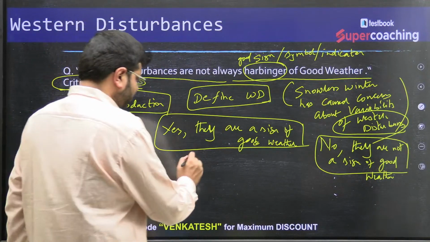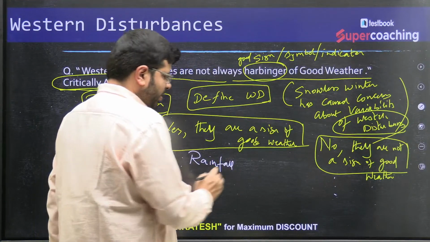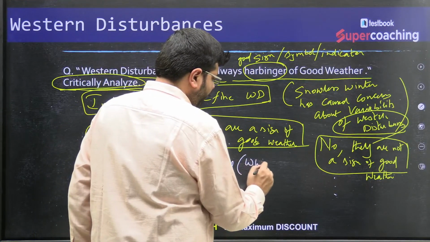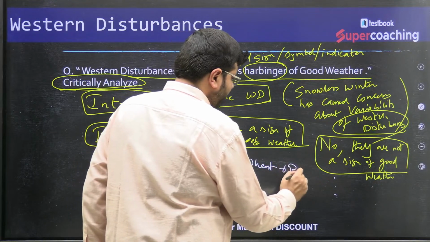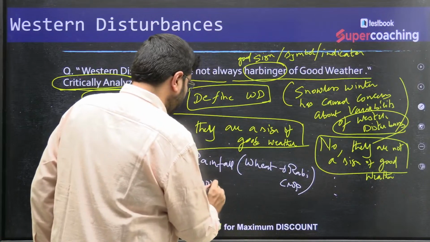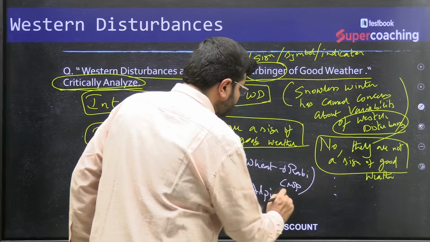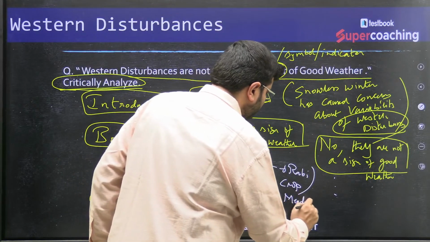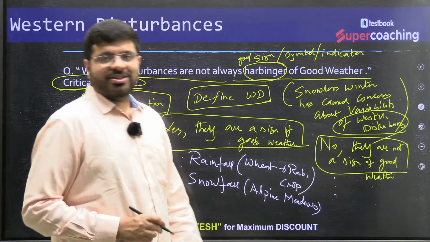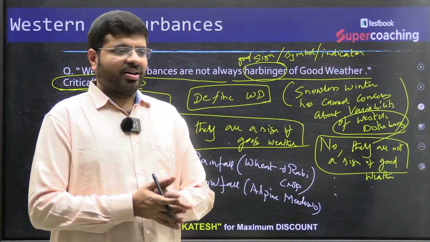They are crucial for rainfall. This rainfall is important for the wheat crop in the Rabi season. They are also crucial for snowfall, which is crucial for alpine meadows. Remember the Shah Rukh Khan movies where they used to go to the Himalayas for songs.